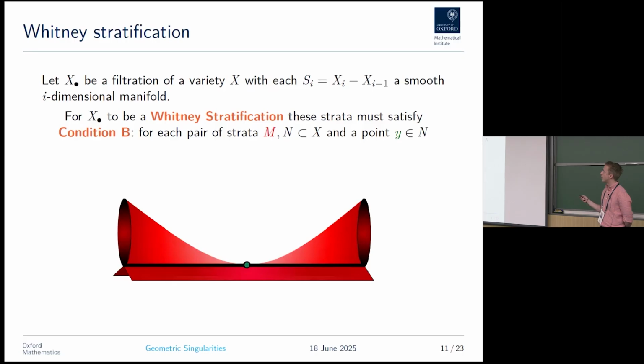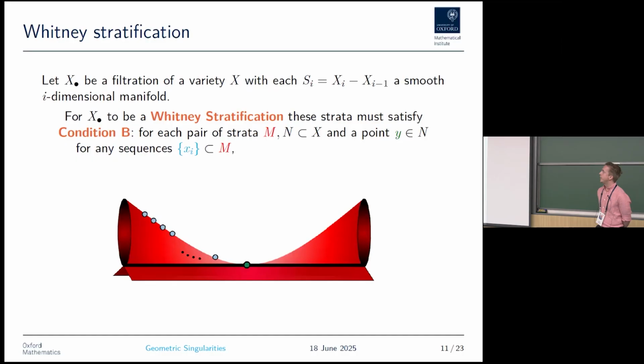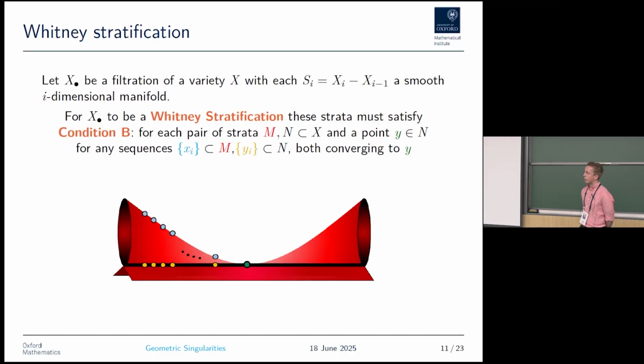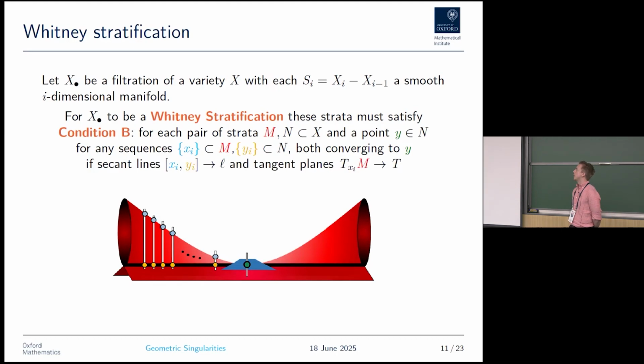We pick the point Y here. We take a sequence on M, a sequence on N that converges to Y. So condition B is that if we have a limiting set of secant lines and a limiting tangent plane, then if Whitney's conditions should hold, then L should be a subset of the limiting tangent space.